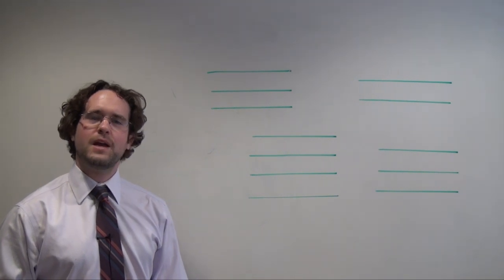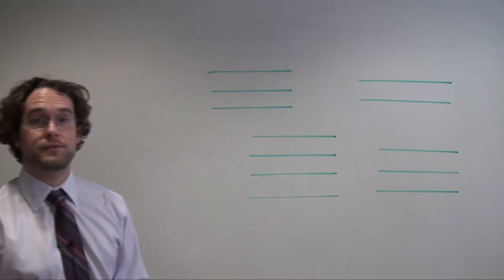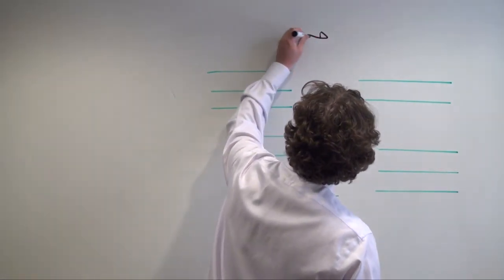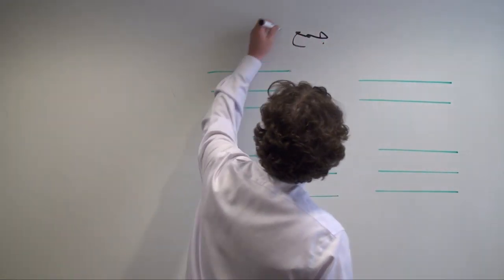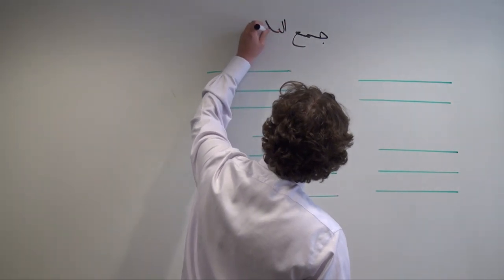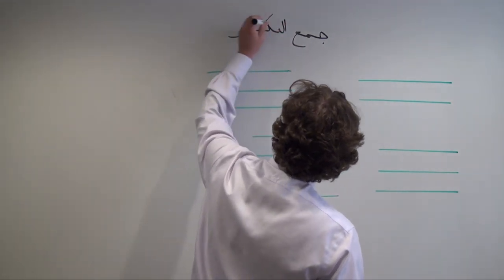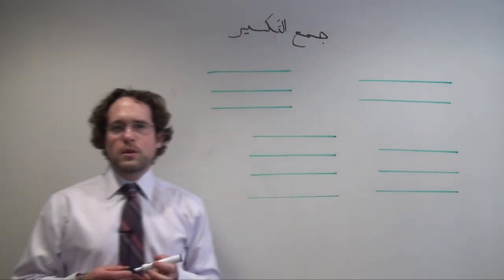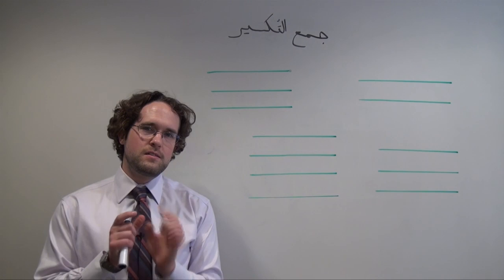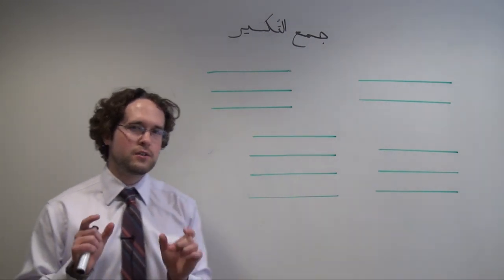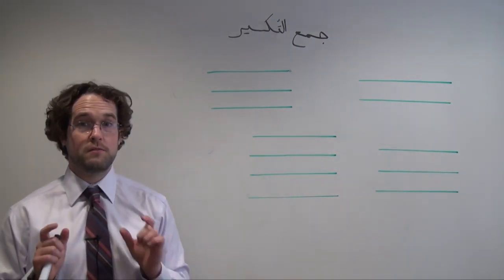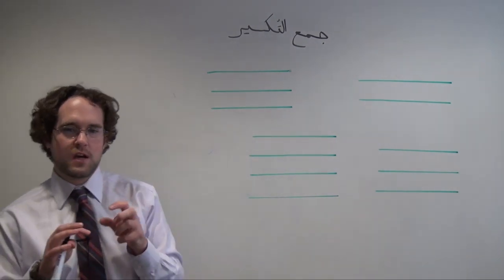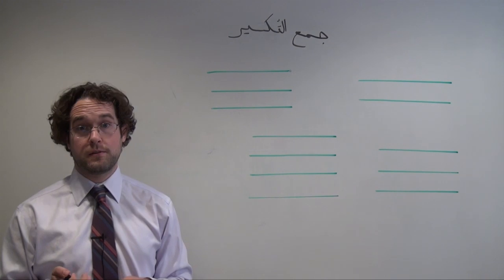Ahlan wa sahlan. Right now we're going to talk about broken plural patterns in Arabic, or what we call Jam'a al-Taksir. We call them broken plurals because we take the stem, the triconsonantal root of our singular word, and we break it and we shift the consonants into different syllable patterns.